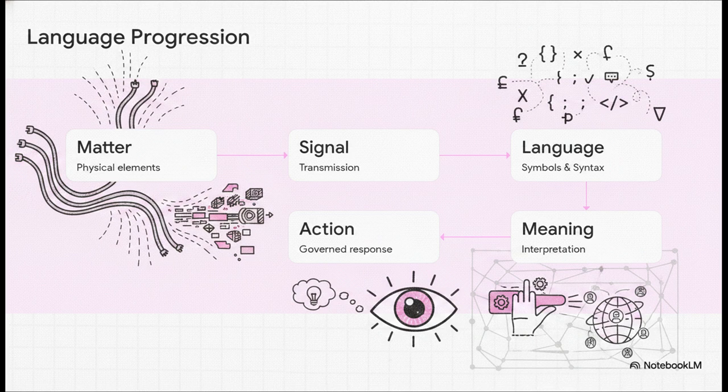It starts at Step 1, matter. That's the physical transmission through subsea glass and copper. That matter generates a signal. Then, in Step 3, that signal is modulated into a language of packets and syntax. Step 4 interprets that language into precise meaning. And finally, Step 5, that meaning authorizes a governed action. It is a flawless, step-by-step transition from physical voltage straight to a high-level network command.